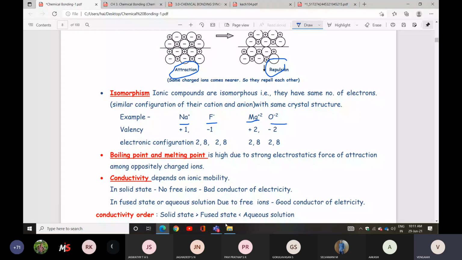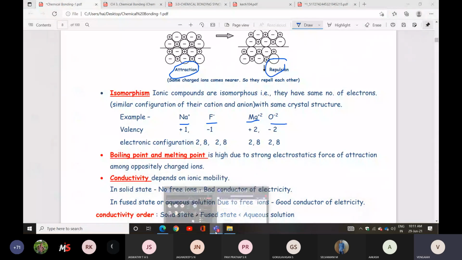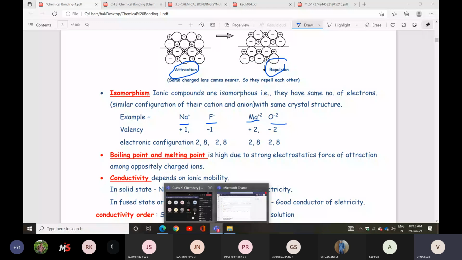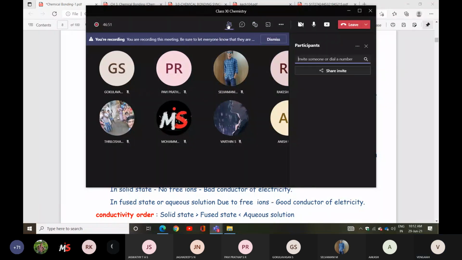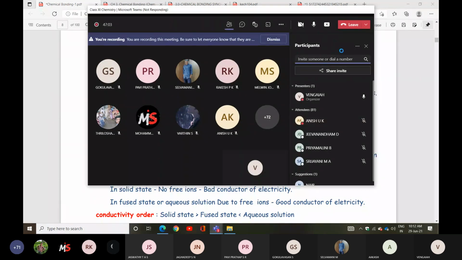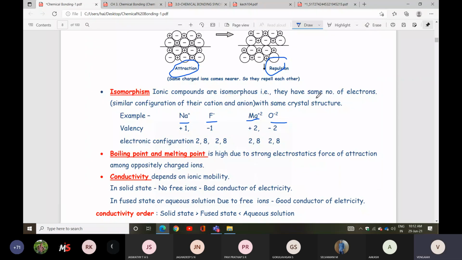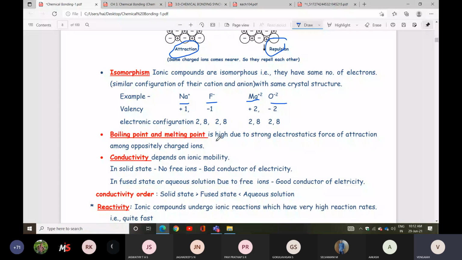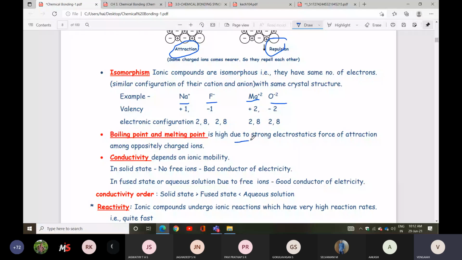Next, boiling point and melting point. Ionic compounds have high melting and boiling points due to strong electrostatic force of attraction among oppositely charged ions.